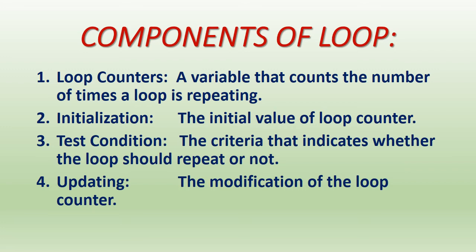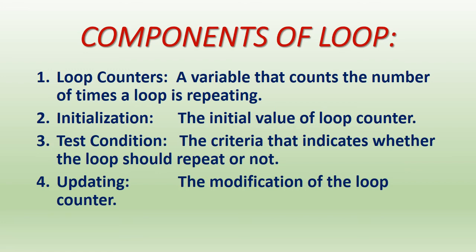Next is initialization. Initialization means the initial value of the loop counter. Like your loop counter is i, a variable, and it will be initialized by 0, so i equals 0, or if it is initialized by 1, so i equals 1. Next is test condition. This is the criterion that indicates whether the loop should repeat or not.